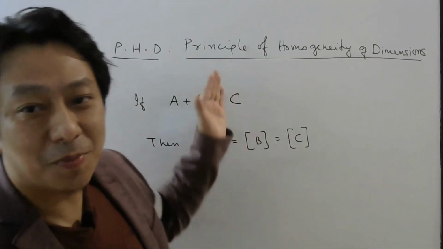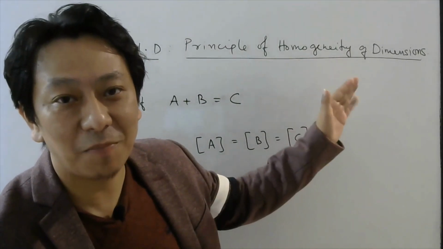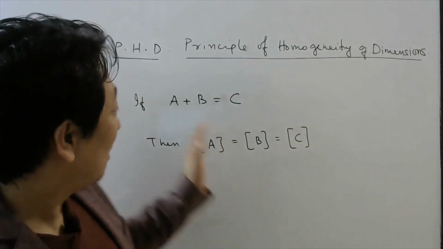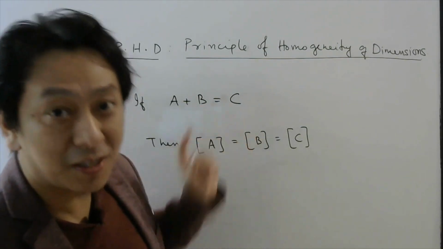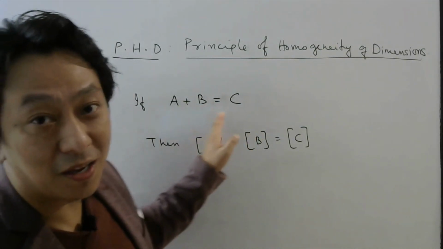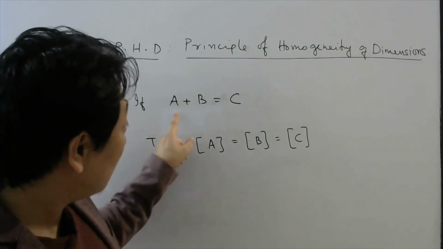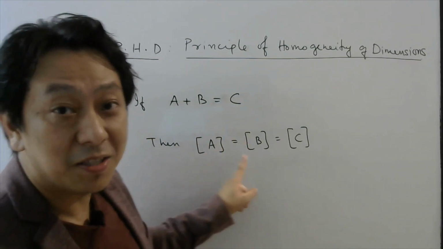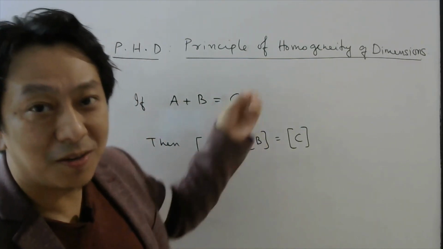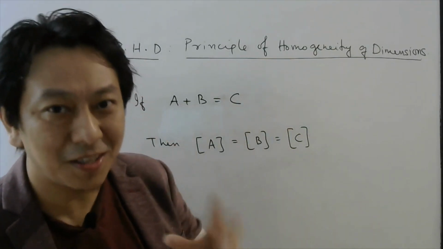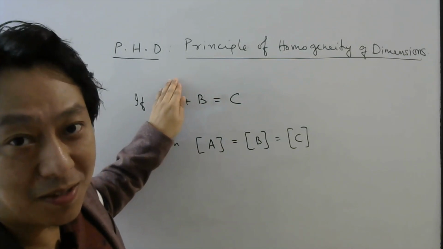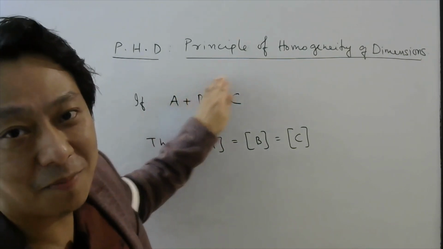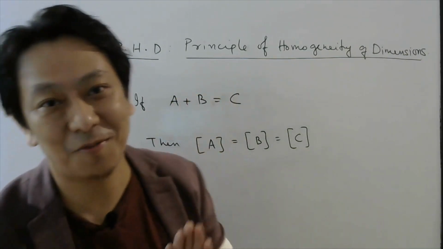So what does this principle of homogeneity of dimensions mean? It means if you have a physical equation where the terms are physical quantities, let's say A, B and C, then each term must have the same dimensions. That is what this principle means. In a simple way, if this is number of apples, then this also should be number of apples, this should also be number of apples, right?